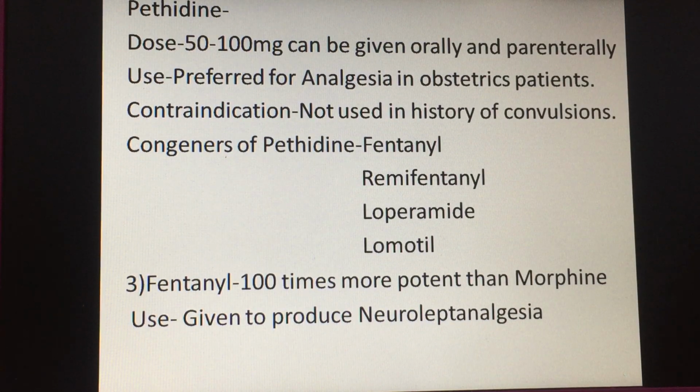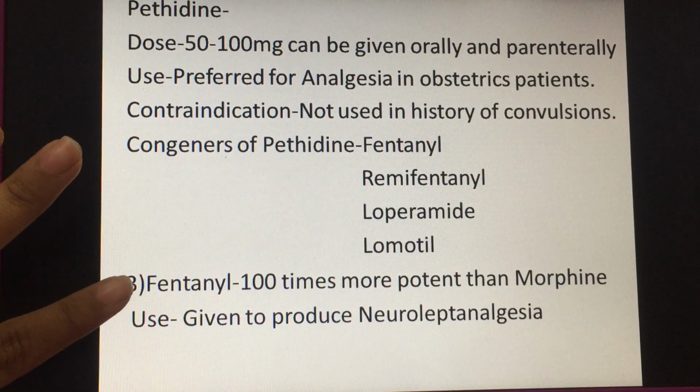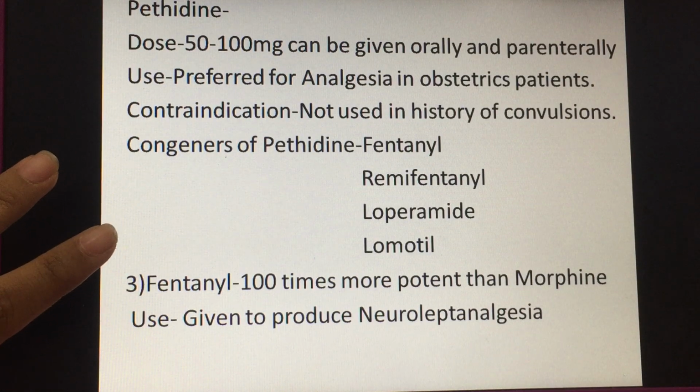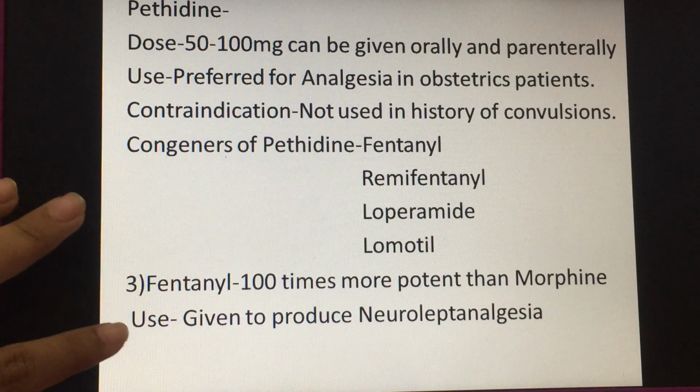Now, we have already seen that since it causes CNS stimulation, it is contraindicated in patients having convulsions. Now, there are some congeners of pethidine, which are fentanyl, remifentanil, loperamide, Lomotil, etc. Now, coming to fentanyl, it is 100 times more potent than morphine. It has certain advantages over morphine also. That is, it causes no respiratory depression, it causes no histamine release, etc.